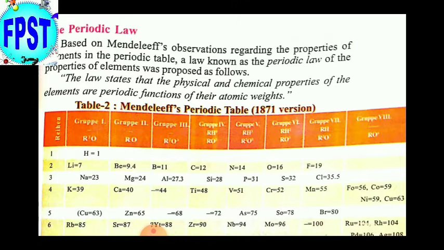But it is not correct. The properties of the elements are the periodic functions of the atomic number. It became known to us later on.